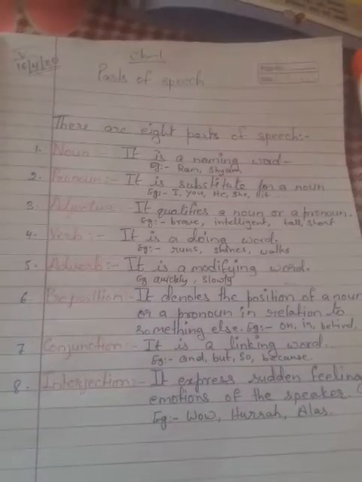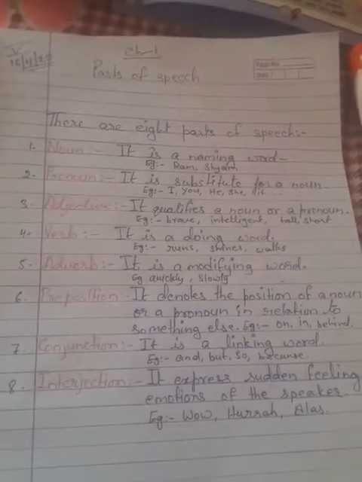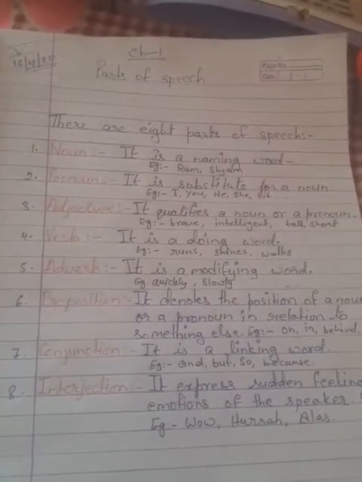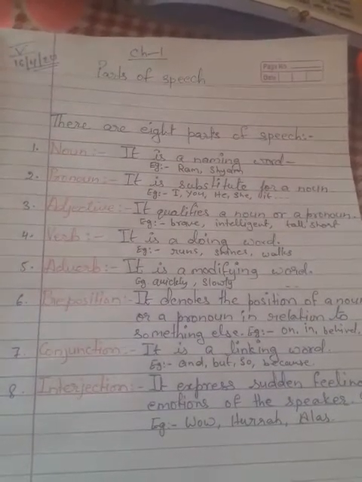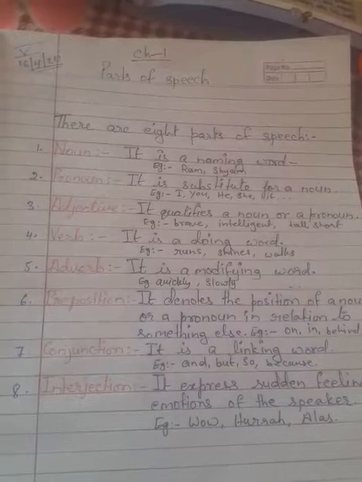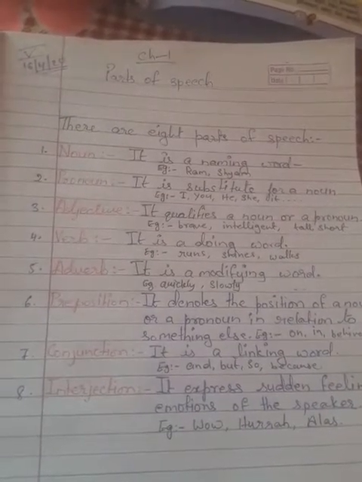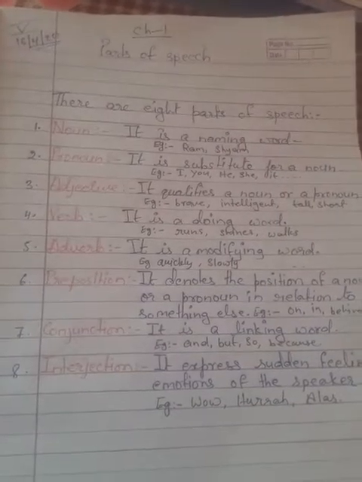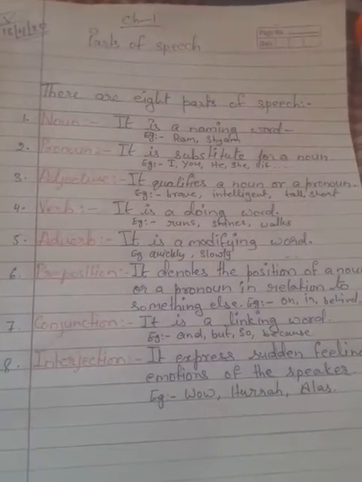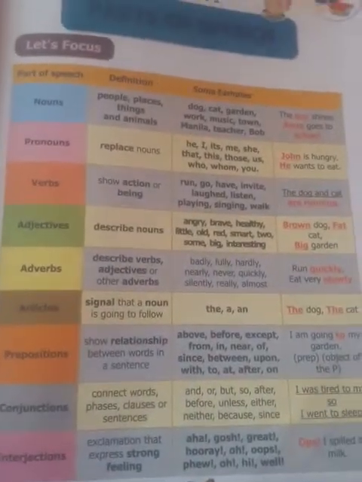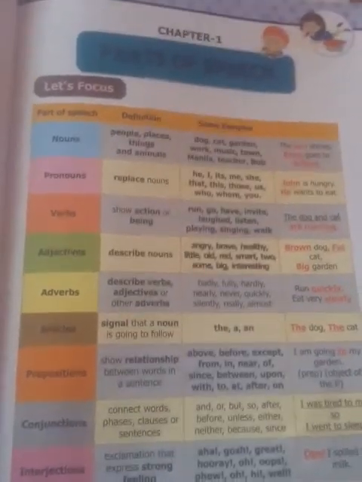So how many parts of speech are there, students? There are 8 parts of speech. What are they? Noun, pronoun, adjective, verb, adverb, preposition, conjunction, interjection. Again I am repeating it: there are 8 parts of speech. As you can see in the book also, it is written here very clearly. See, is it visible to you all, students?